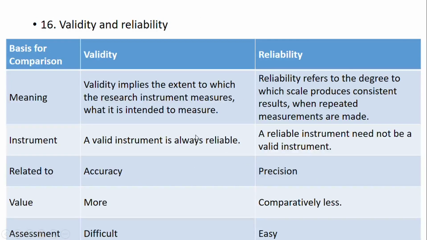Validity and reliability. Validity implies the extent to which the research instrument measures what it is intended to measure. A valid instrument is always reliable. Related to accuracy, it is more valued, assessment is difficult.